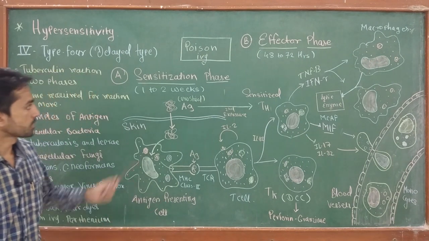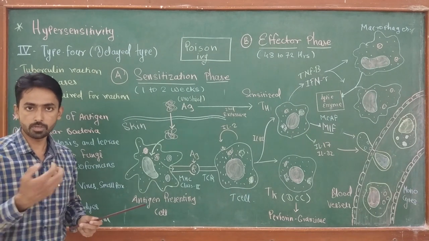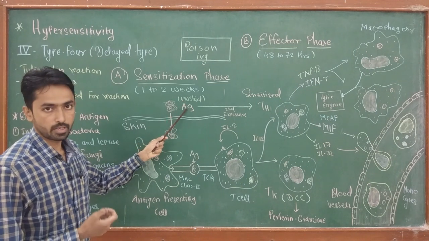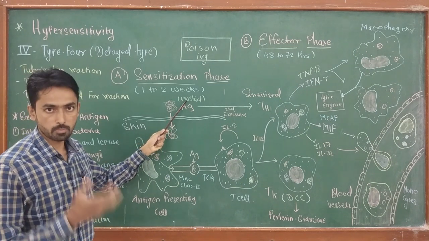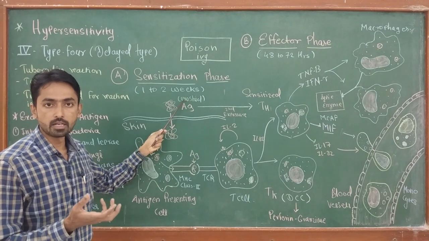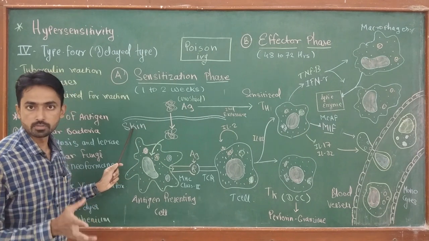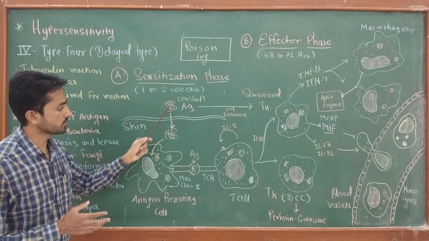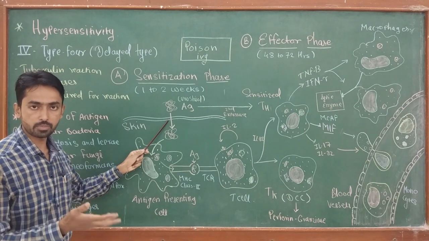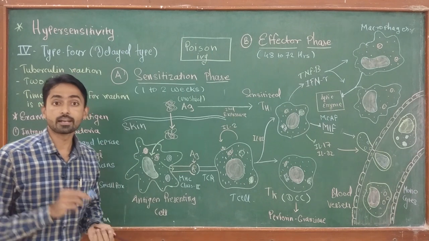Initially, in the sensitization phase of the reaction, when the person comes in contact with the plant, the antigen, which is called urushiol, the compound present in the poison ivy or Parthenium plant, gets deposited on the surface of the skin of that particular person. After deposition of this antigen, we know that the epidermis and dermis of the skin have a special type of cell called dendritic cell.